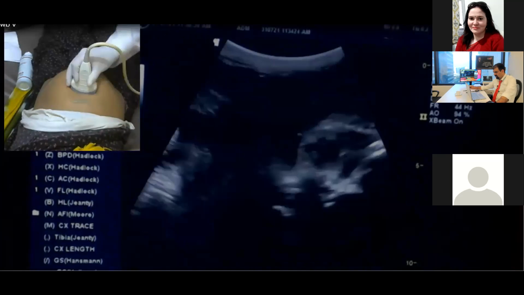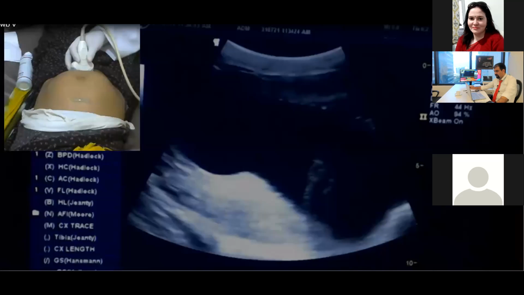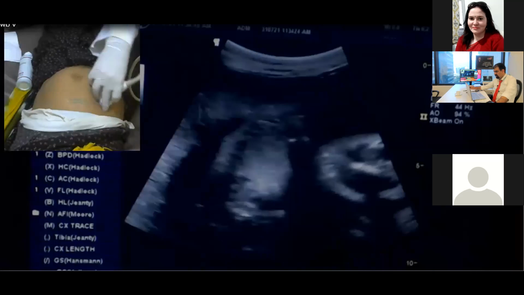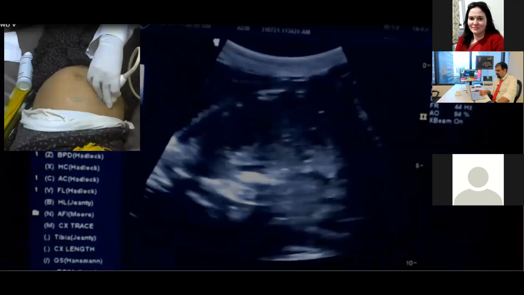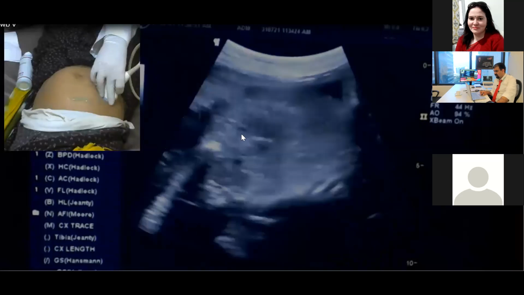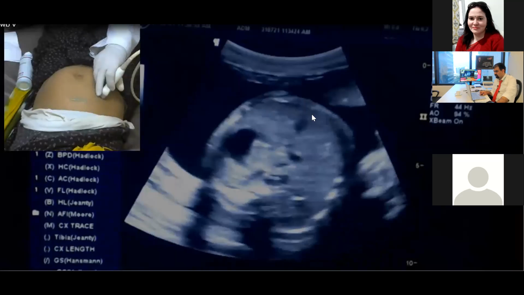So now what we are doing, we are seeing for the amniotic fluid over here. Amniotic fluid is adequate. Now see, this is the spine in length coming over here. This is the spine down, and this is the heart over here, and here the portal vein. Now see, this is the portal vein over here. This is the portal vein.